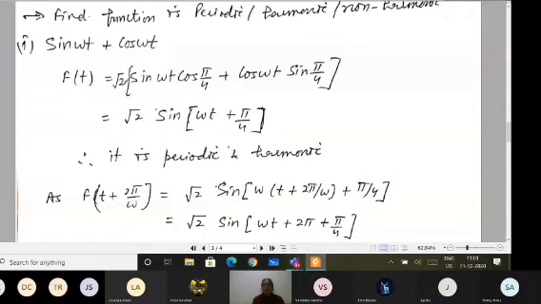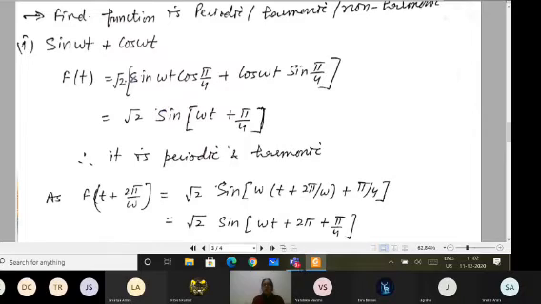So I can write this equation for f(t) equals root 2 into sine omega t cos pi by 4 plus cos omega t sine pi by 4. So sine A cos B plus cos A sine B, I can write it as sine A plus B. So I can write this equation as root 2 sine omega t plus pi by 4.